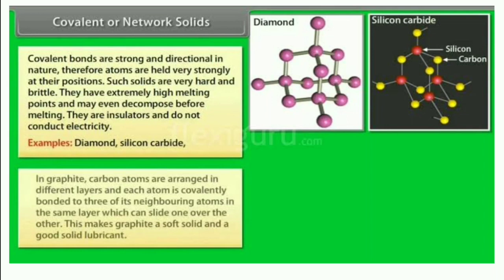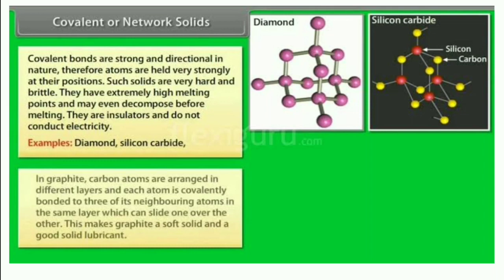Today we will see the covalent solids or network solids. Last class we discussed what covalent solids are, so we will explain the properties of covalent solids here. Covalent solids are also known as network solids because in covalent solids the particles are arranged like a network. Network പോലെയാണ് ഇതിൻ്റെ arrangement, so it is known as network solids.